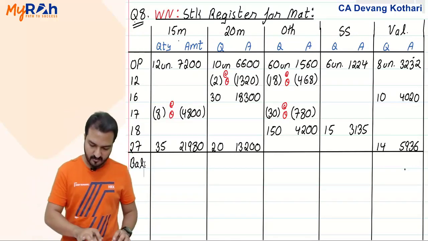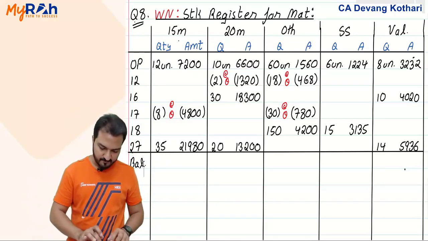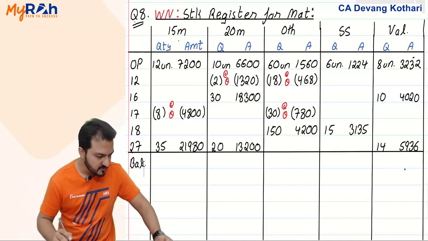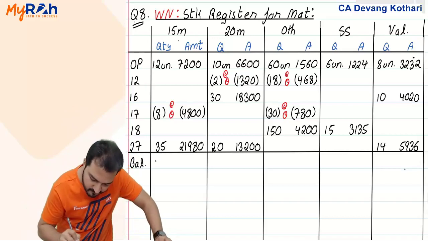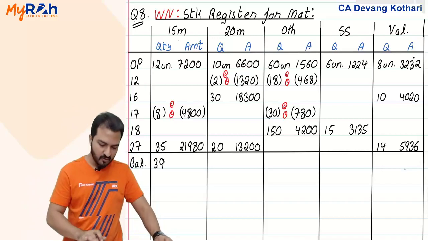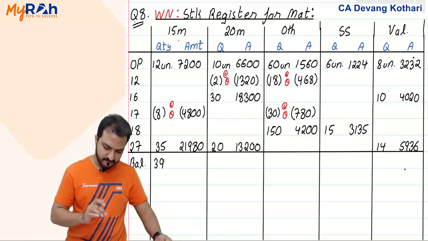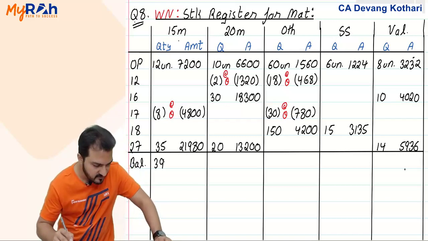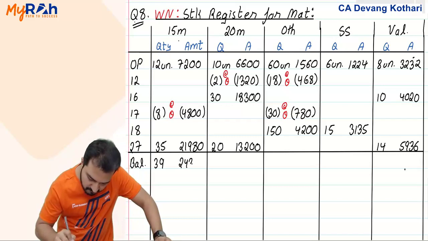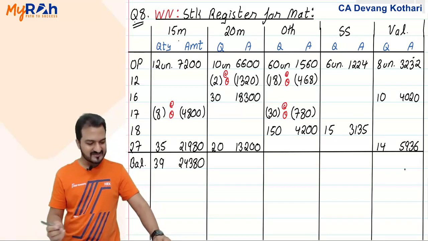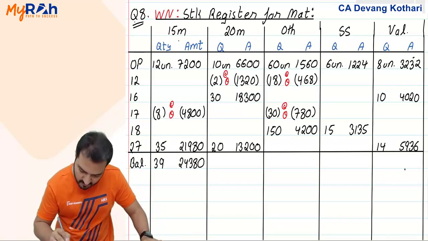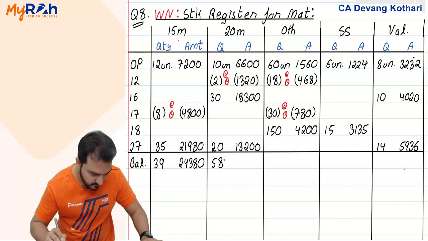Same thing you do over here. So 12 minus 8 plus 35 is 39 total here. And amount 7,200 minus 4,800 plus 21,980 is 24,380. Likewise, I make totals in all other columns. It gives me 58.